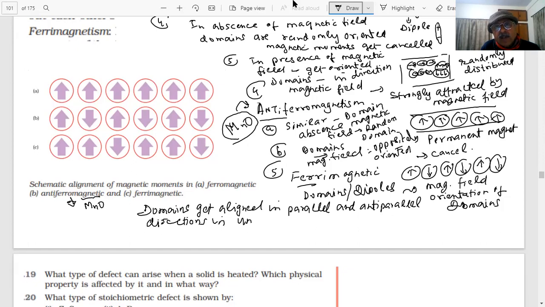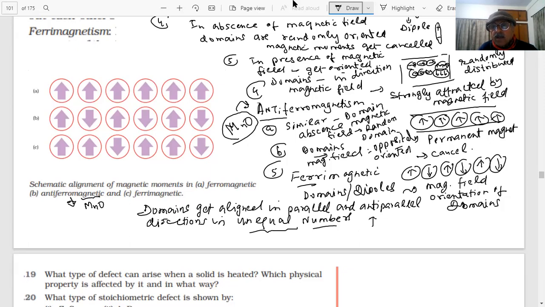This is important, unequal numbers. Because in choices or reasoning assertion questions, one word is the only thing which makes the answer. In unequal number.